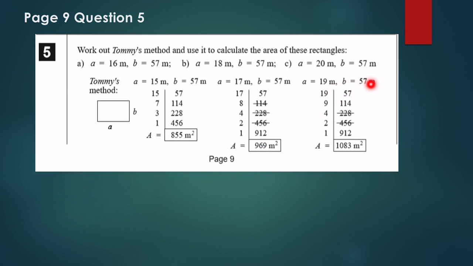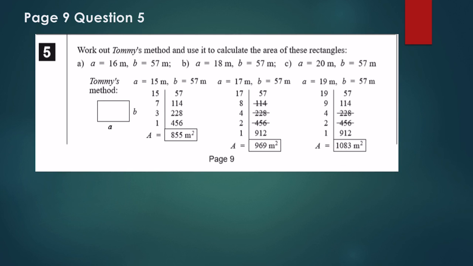Here I need 57 multiplied 19 times, so this is 16 again, plus 1, 17, plus 2, 19. So I add 57 plus 114 plus 912. I will have the answer of 19 times 57, which is 1083 meters squared.